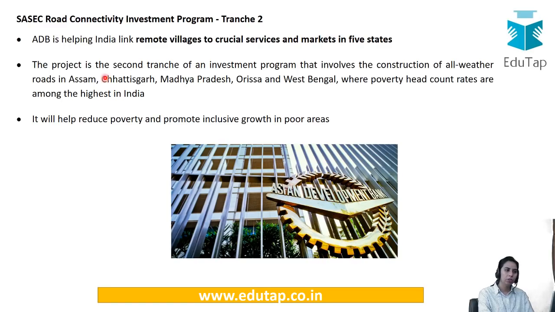And here I have mentioned that ADB, through its project, is helping remote villages so as to provide them crucial services and markets in 5 states. So these 5 states are Assam, Chhattisgarh, Madhya Pradesh, Odisha, and West Bengal. These are the 5 states which are the focus area under this SASEC project. So yes, that would be it. Keep this in mind, ADB and the SASEC project, and yes, that would be it.